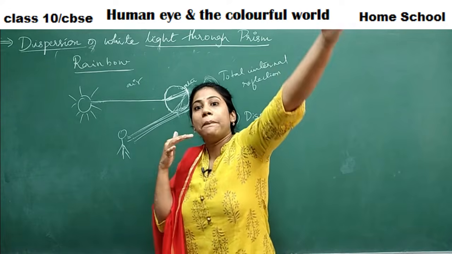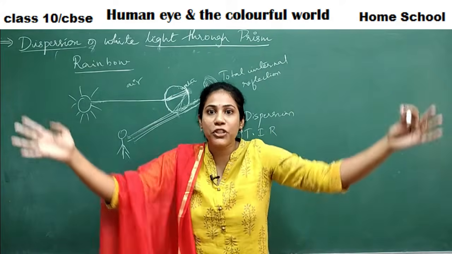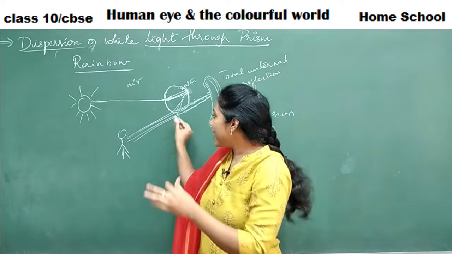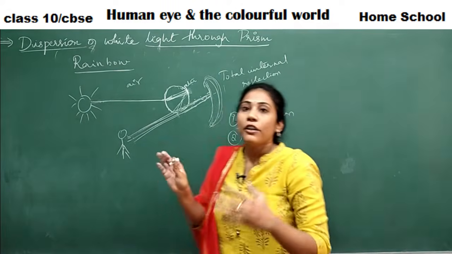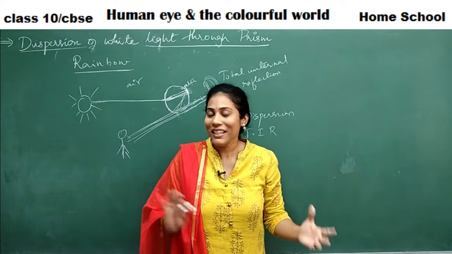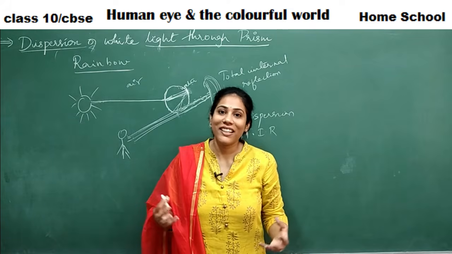So when you project back the refracted rays, wherever they meet, their image is formed. So the refracted rays that are reaching your eyes, when you project back behind the rainfall, you would observe a beautiful rainbow. Clear, everybody? So this is the phenomenon of rainbow formation in our nature.